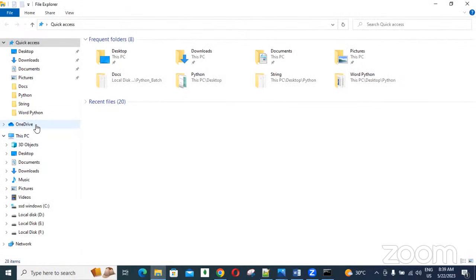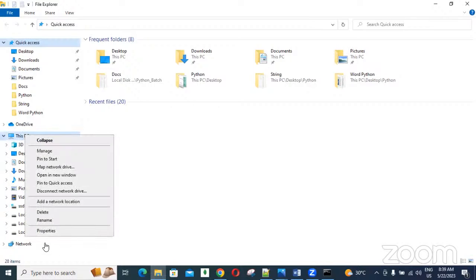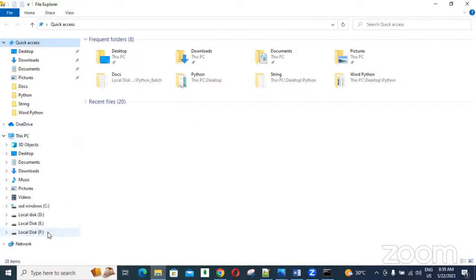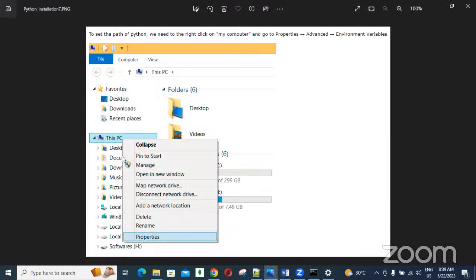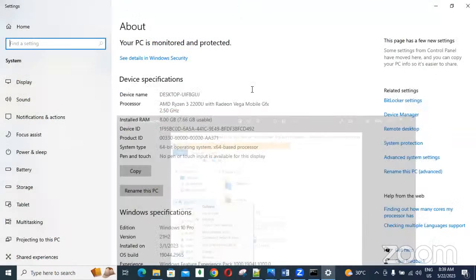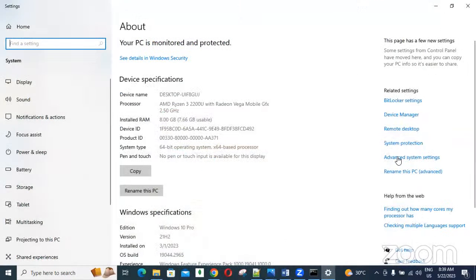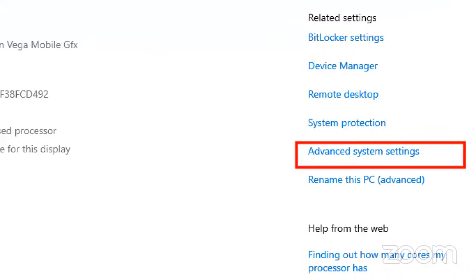So right click on this. Properties will come. Click on this Properties. That is only given here on the screen. Right click on This PC, click on Properties like that. So here on the right side, Advanced system settings is there, guys. Click on this.